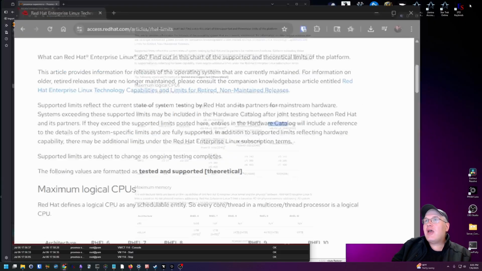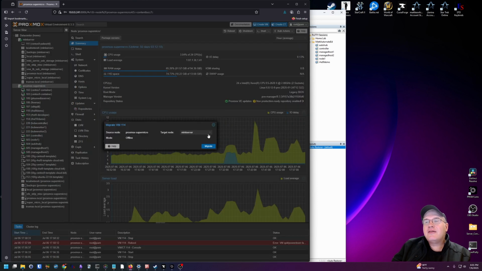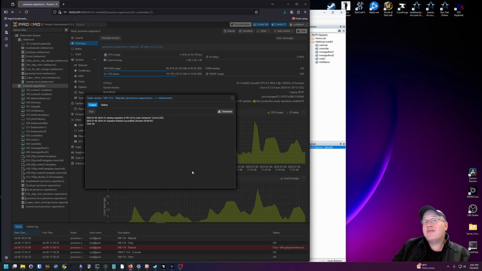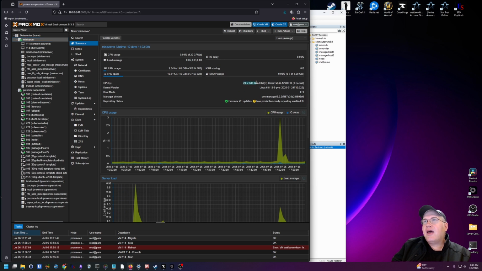However, I do have a second Proxmox server in a cluster here. I call it my little mini server here. And what I'm going to do now is transfer this server, or migrate to mini server. Shouldn't take long since there's not really anything on it. All right, and now we're there. I'm still going to leave it as host. On this server right here, I have an i9. Definitely supports the CPU requirements.